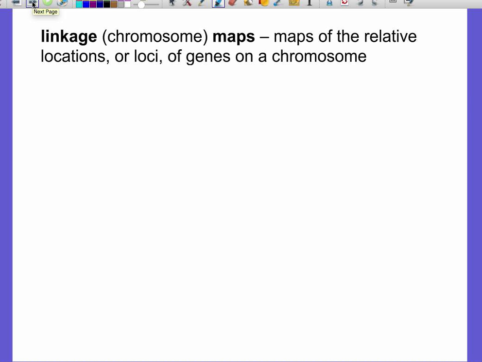But anyway, we do need to do another example of linkage maps, talk about those again, chromosome maps. Linkage maps map the relative locations or loci of genes on a chromosome. So the big key in this definition is just to remember that these are relative positions. It's not exactly where it is, it just gives you the right order of those genes on that chromosome.